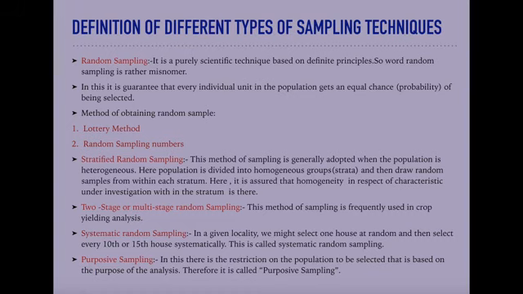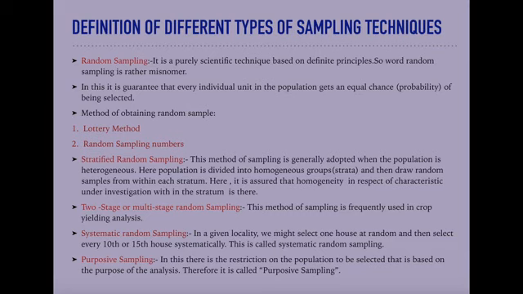Random here is not haphazard, but follows a definite pattern. In this, it is guaranteed that every individual unit in the population gets an equal chance, that is probability, of being selected.